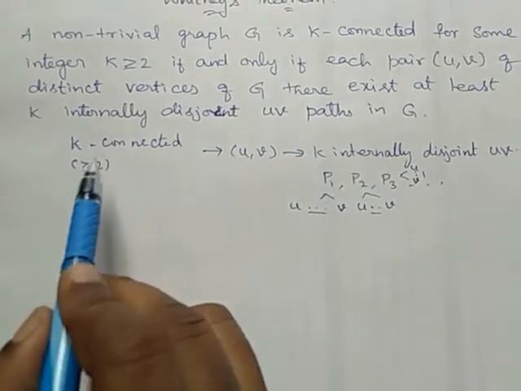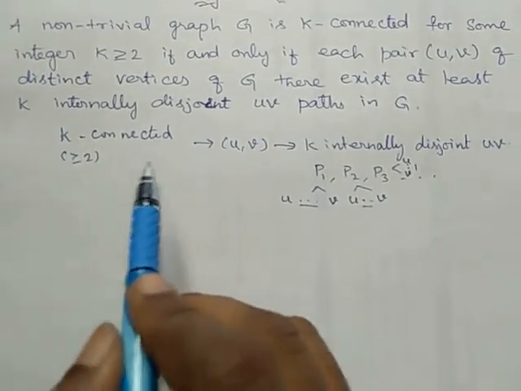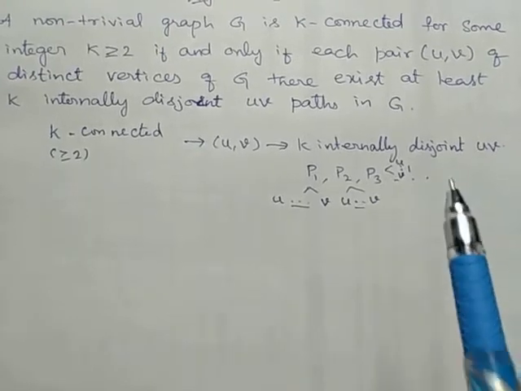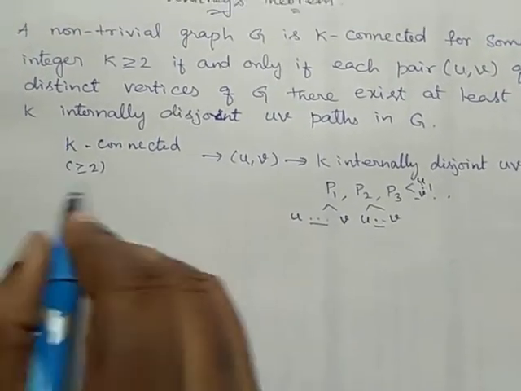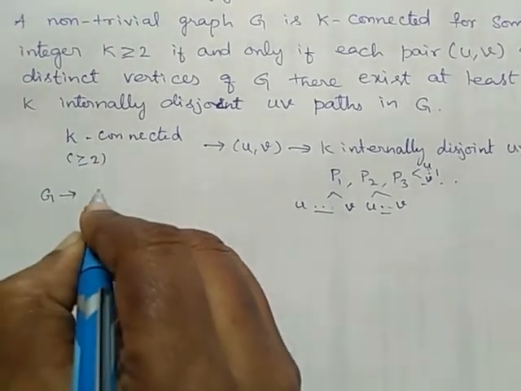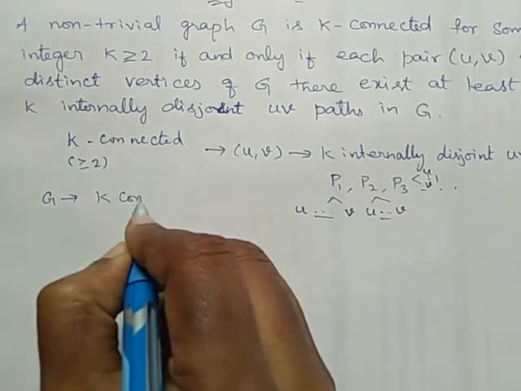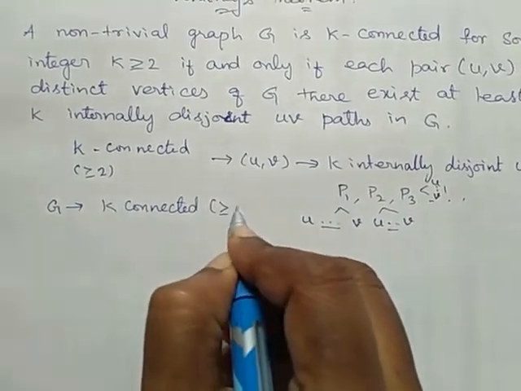We are going to take a k-connected graph as our given and prove it has k internally disjoint paths. So first, we have a graph G which is k-connected, and the value of k should be greater than or equal to 2.